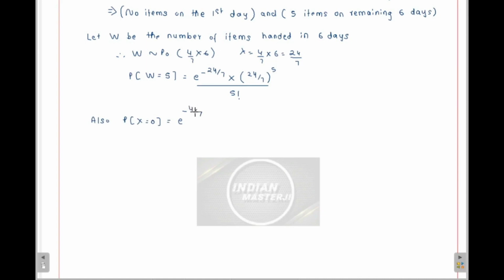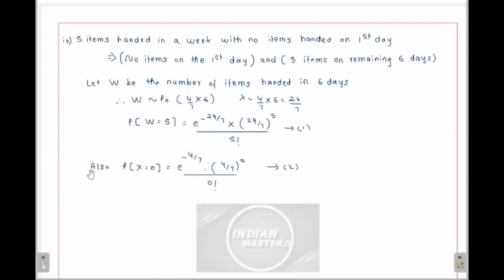Because 4 by 7 is the parameter for one day, mean value for one day, into 4 by 7 raised to 0 upon 0 factorial. Correct?